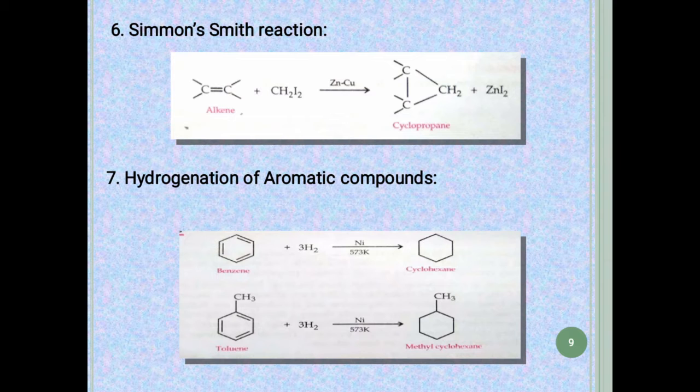Next preparation is from the Simmons-Smith reaction. Here the alkene is treated with iodomethane in the presence of zinc-copper, which will result in the formation of cyclopropane and ZnI2.